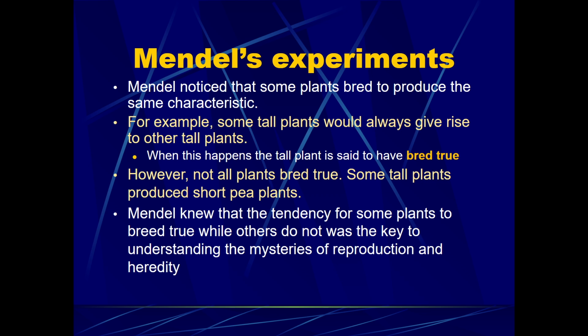And Mendel knew that there was a tendency for some plants to breed true, while others did not breed true, and that was the key to understanding the mysteries of reproduction and heredity. He wanted to figure out why is one trait disappearing and then showing back up later.